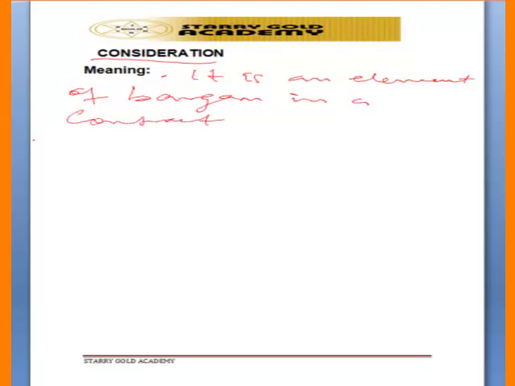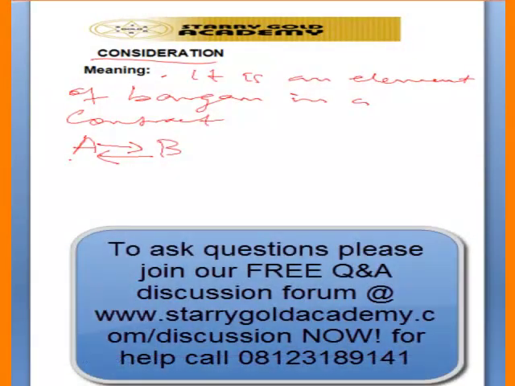So that means that where parties are entering into a contract, party A and party B, what is called consideration is what Mr. A gives to Mr. B and what Mr. B gives to Mr. A. So what they are exchanging is what we call consideration. That is why consideration is also defined as some right, interest, profit, or benefit accruing to one party, or some forbearance, detriment, loss, responsibility given or suffered or undertaken by the other.